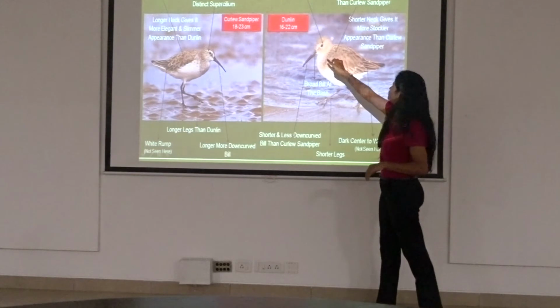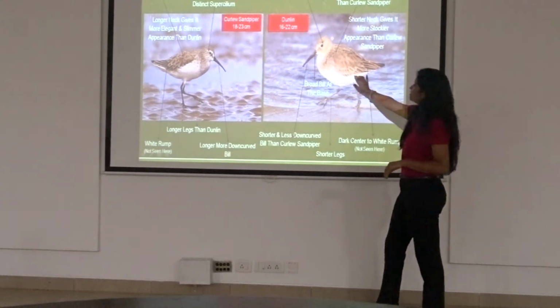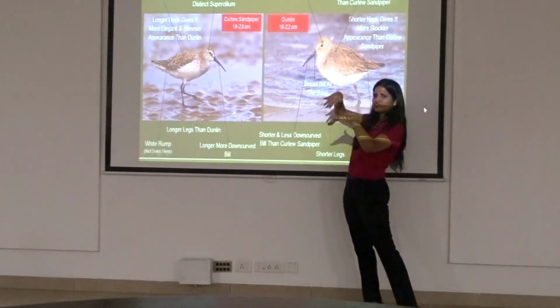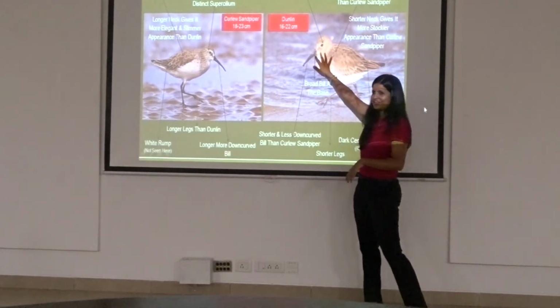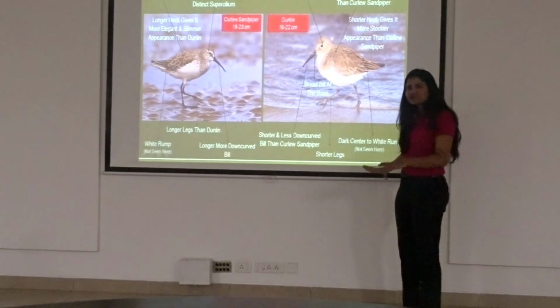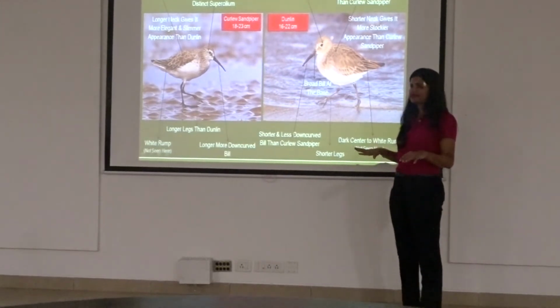So, you don't see the distinct supercilium, and it has a shorter bill which is not really down curved, but looks down curved when you don't see it properly, and it is broad based. So this is what it is. It has a shorter neck giving it a stouter appearance.